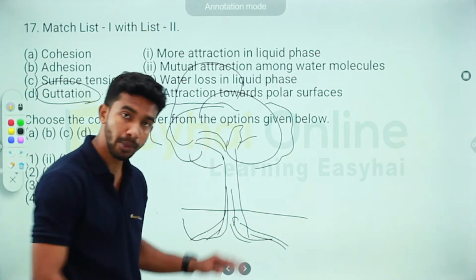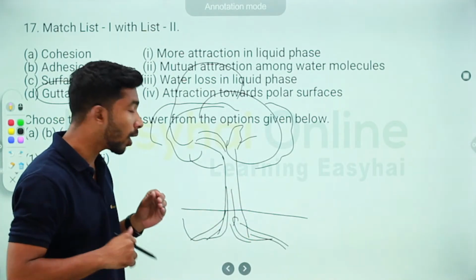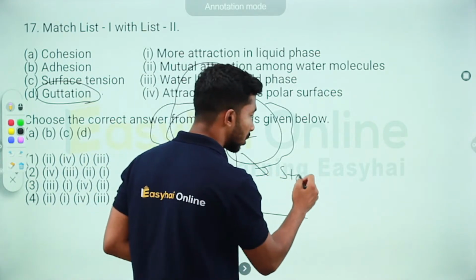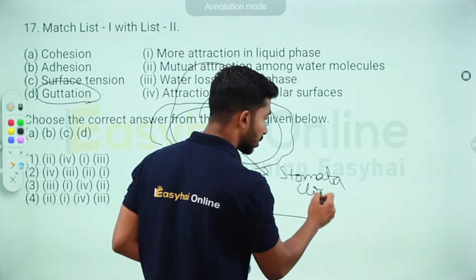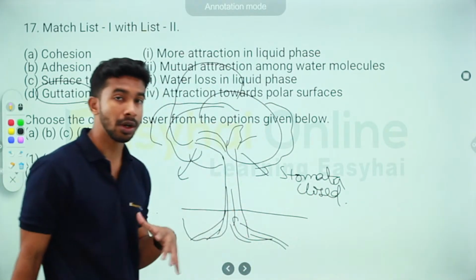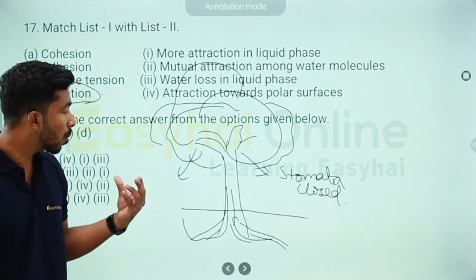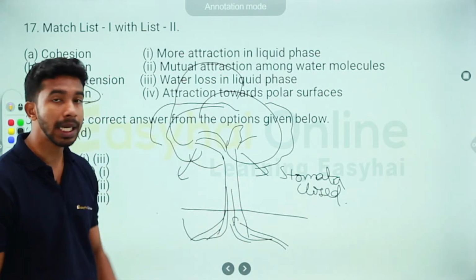There is already water inside the plant. Now, since water is not able to escape through the stomata, what happened to the stomata? Since it's night, they are closed. Since the water is not able to escape out into the environment, the water keeps building up inside.